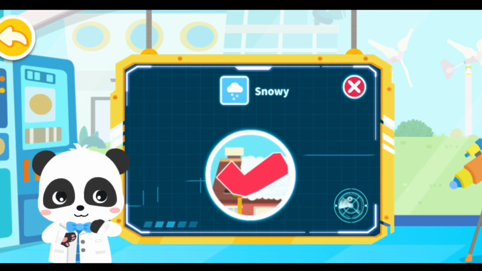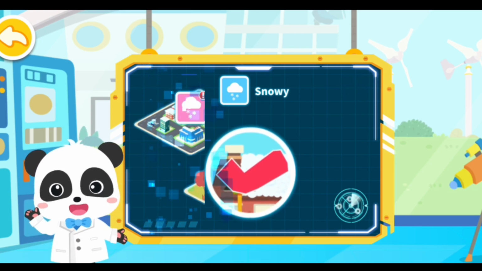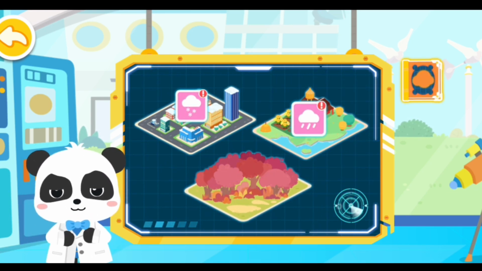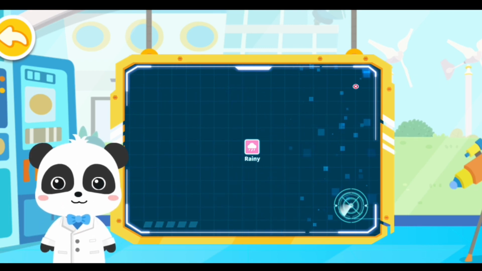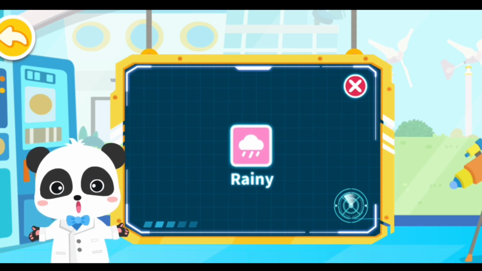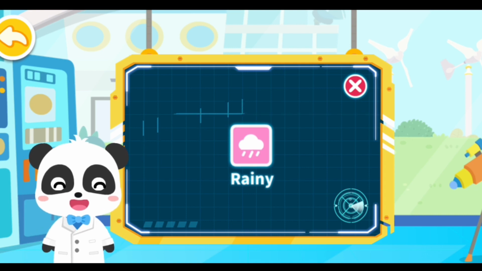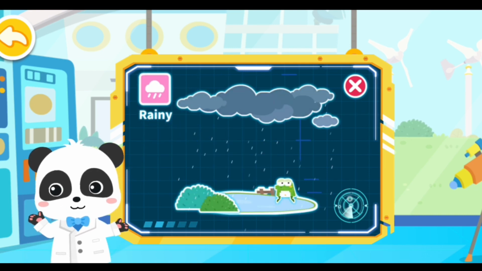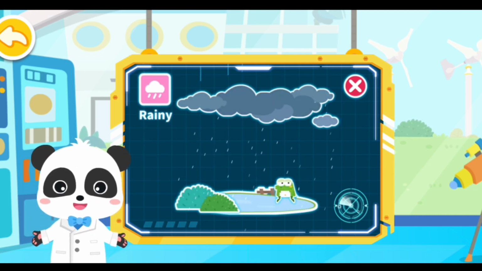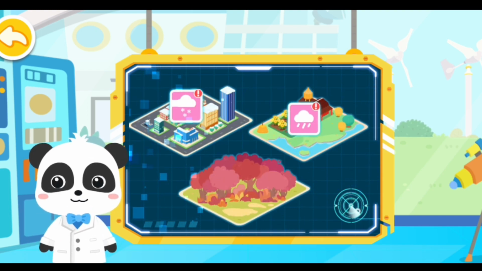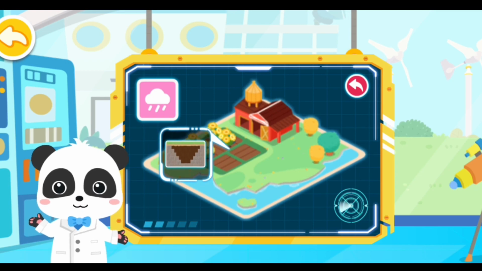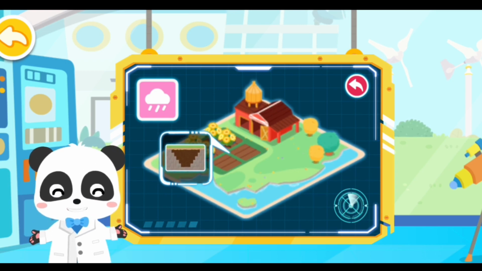Next, let's take a look at the weather in other places. There's a new weather condition. Rainy. The symbol for rainy weather is a rain cloud. It's raining. There are raindrops falling from the sky and the ground is soaked. Let's see what everyone is busy with during this weather.